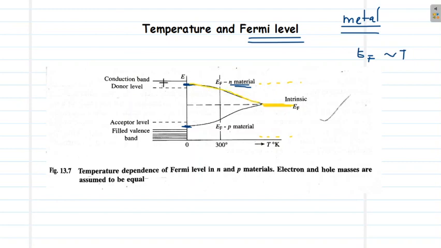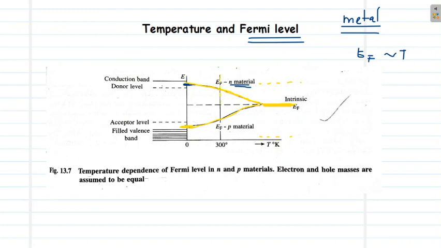In the case of an N-type material, the Fermi level will be lowering down, and at the intrinsic range, at very high temperature, it will reach the intrinsic level of Fermi energy at the middle of the conduction band and the valence band. Similarly, in a p-type material, normally the Fermi level is closer to the valence band, but as temperature increases, it will have a tendency to become intrinsic at very high temperature. So slowly we see a shift from the extrinsic limit to the intrinsic limit.